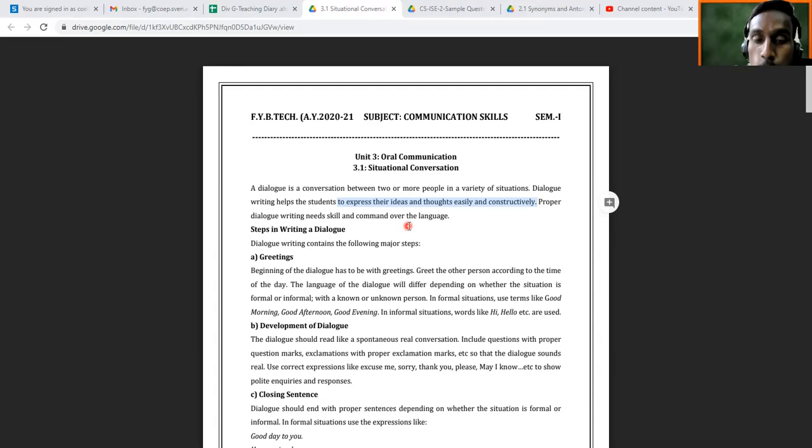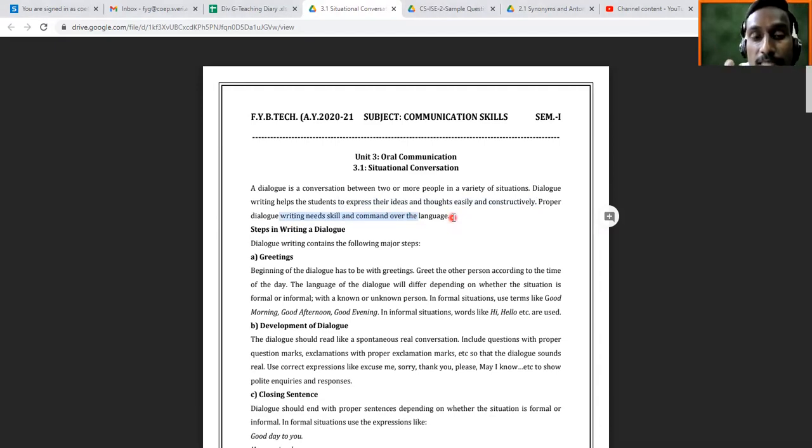So as a student, from this phase itself, try to express your ideas and thoughts in English and in a simple way, so that by the time you complete your graduation, you will have a command over your English. Proper dialogue writing needs skill and command over the language. So if you want effective dialogue writing, it needs skill. Skill means that you need to think from both ways, and you should have command over the language.